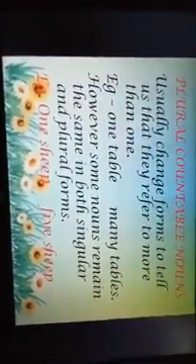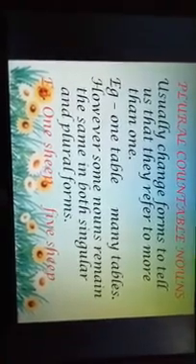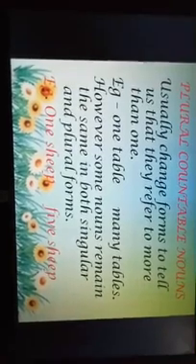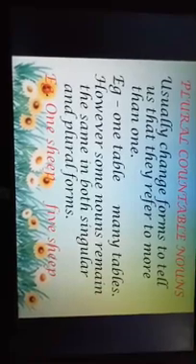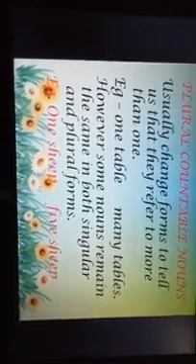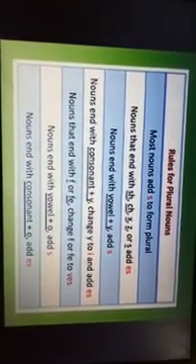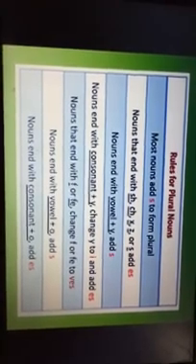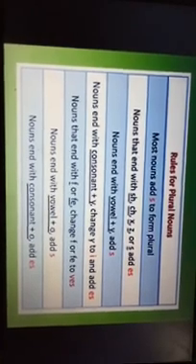Plural countable nouns usually change form to tell us that they refer to more than one. Example: one table, many tables. However, some nouns remain the same in both singular and plural forms. Example: one sheep, 5 sheep. Now, rules for plural nouns. Most nouns add s to form the plural. Nouns that end with sh, ch, x, z or s add es. For example: brush, brushes, bench, benches, fox, foxes.